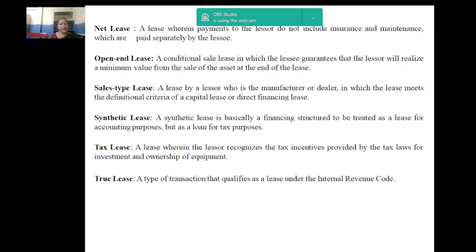Next comes the tax lease. A tax lease is any lease in which the lessor, the financier, is considered the owner of the leased equipment for federal income tax purposes.